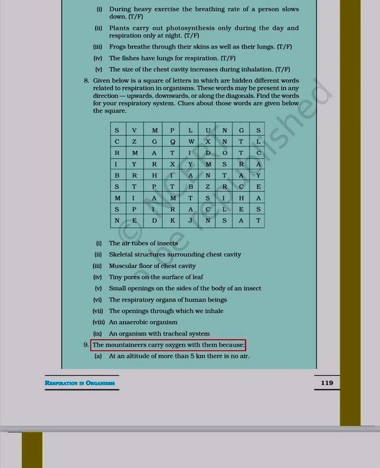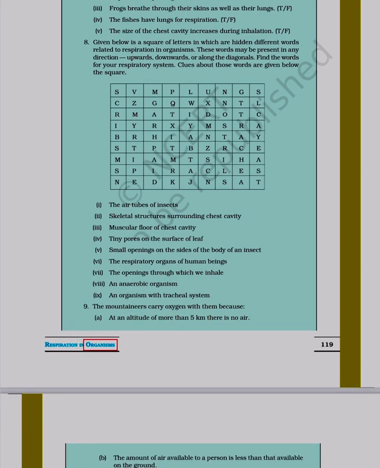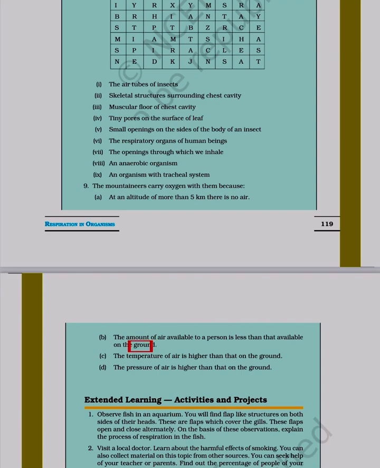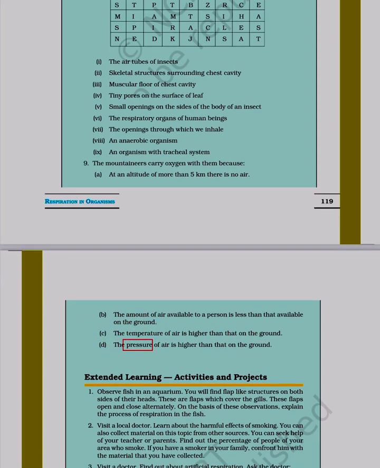9. Mountaineers carry oxygen with them because at an altitude of more than 5 kilometers there is no air. B. The amount of air available to a person is less than that available on the ground. C. The temperature of air is higher than that on the ground. D. The pressure of air is higher than that on the ground.